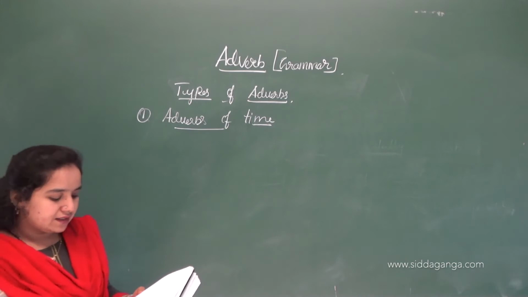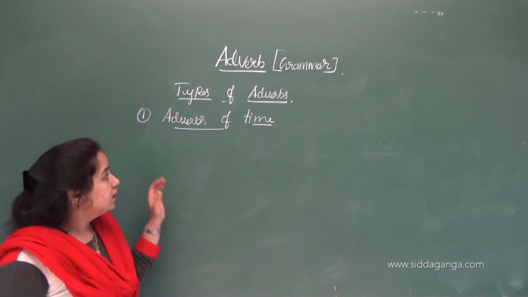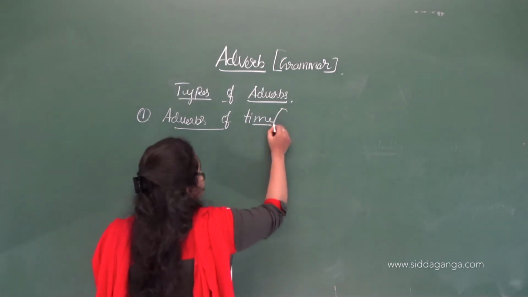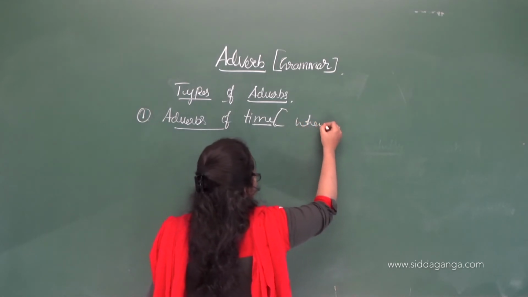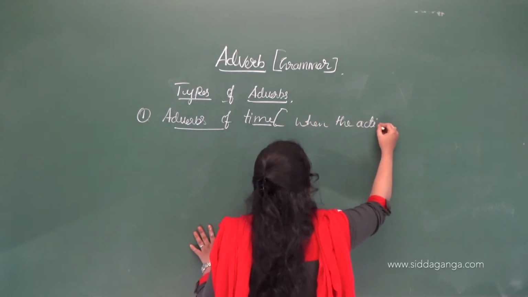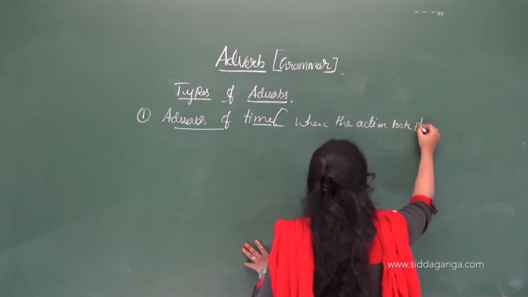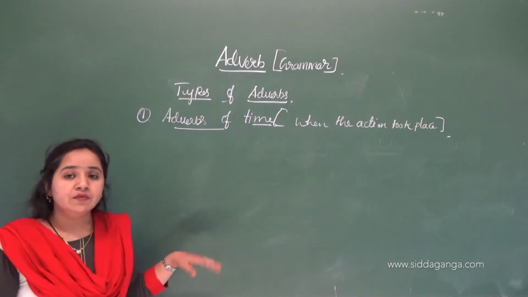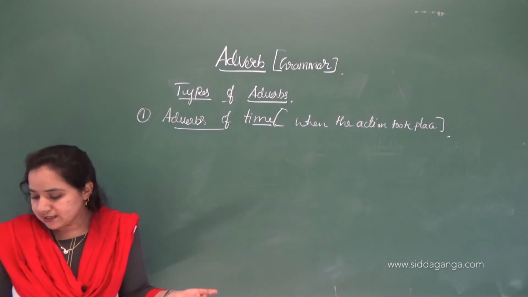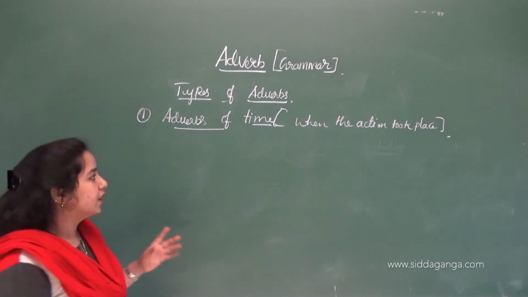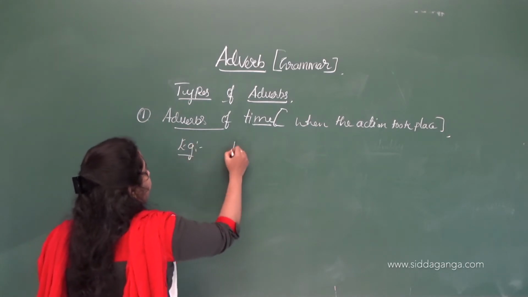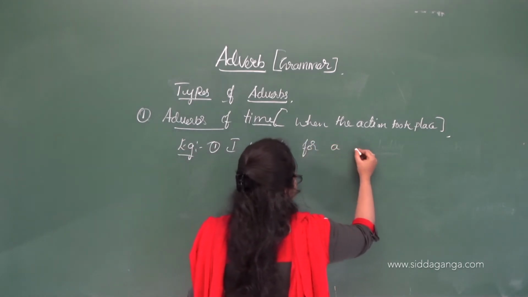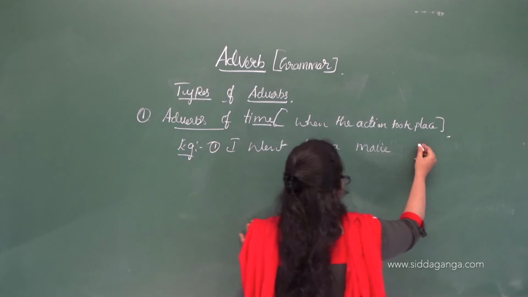Okay, then it tells us when the action took place. The adverbs of time tell about when the action took place. So when it happened. So this tells about the action, when it happened. For example, I went for a movie yesterday.